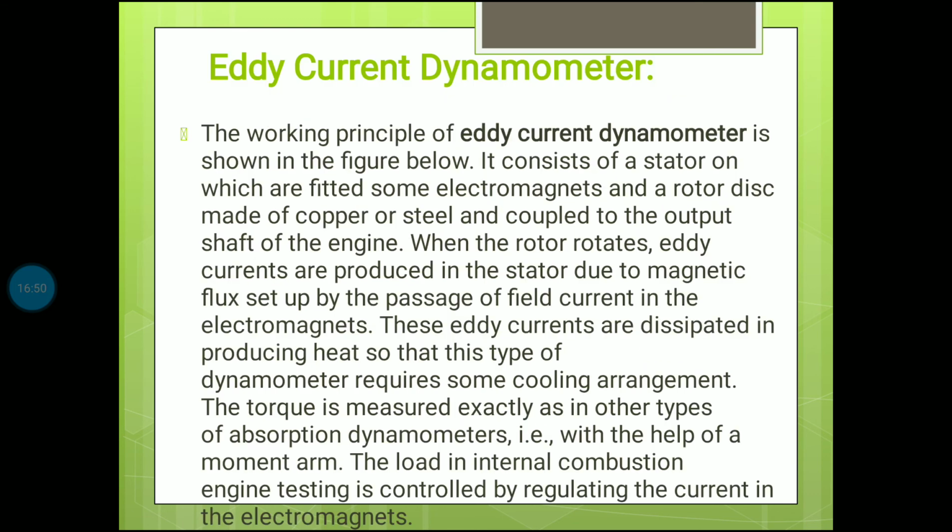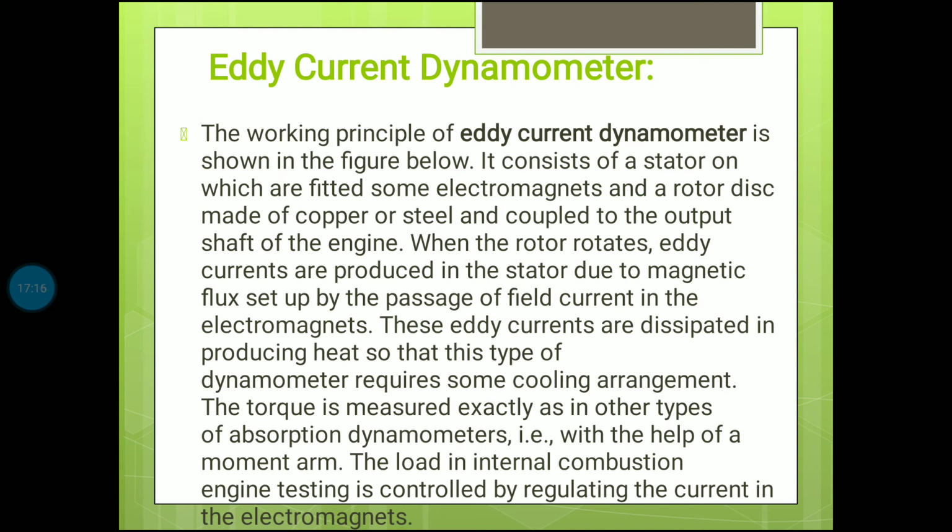Next, eddy current dynamometer. The working principle of eddy current dynamometer is shown in the figure below. It consists of a stator on which are fitted some electromagnets and a rotor disc made of copper or steel and coupled to the output shaft of the engine. When the rotor rotates, eddy currents are produced in the stator due to magnetic flux set up by the passage of field current in the electromagnets.